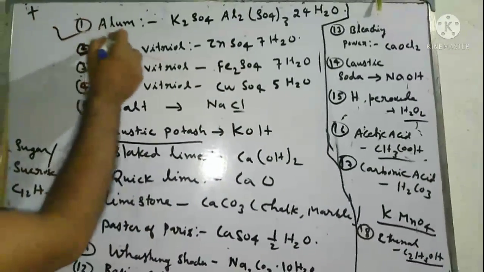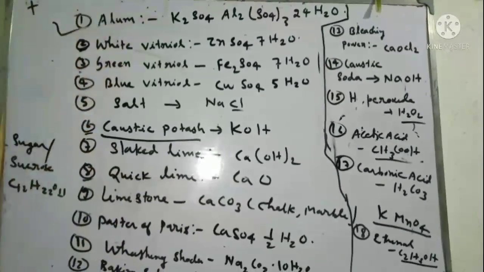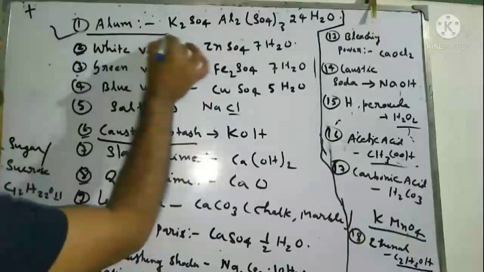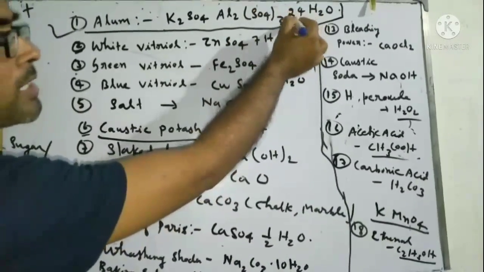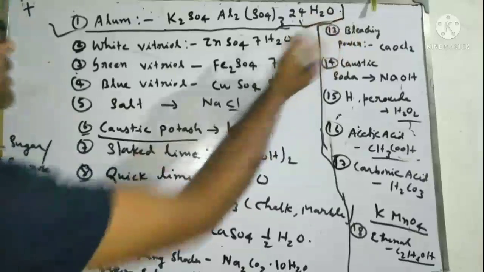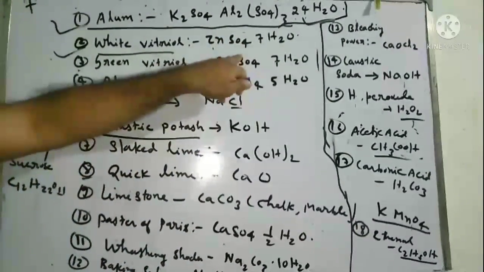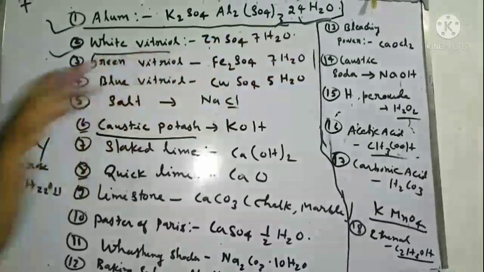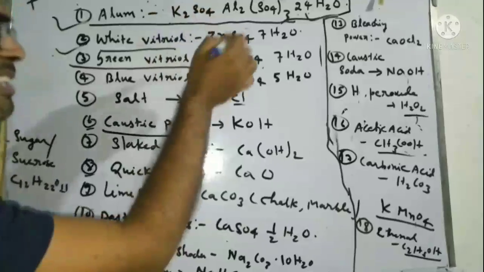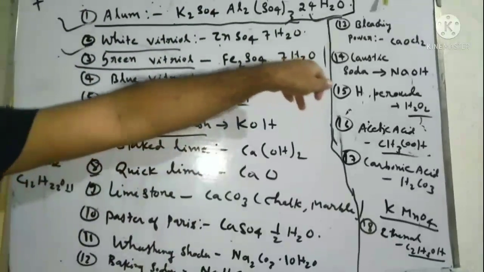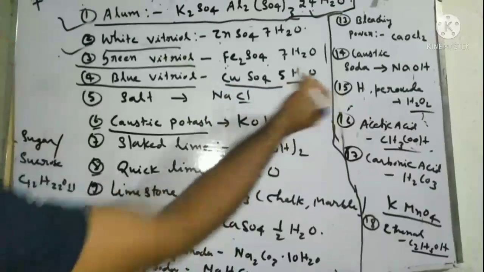First one is called alum. Alum, that is fitkiri. When you go to the salon, you can use it. So the alum formula is K2SO4 Al2(SO4)3 24H2O. You have to remember. Second one, white vitriol, that means ZnSO4, zinc sulfate, 7H2O. Third one is green vitriol, FeSO4, ferrous sulfate, 7H2O. Fourth one, blue vitriol, CuSO4, 5H2O.